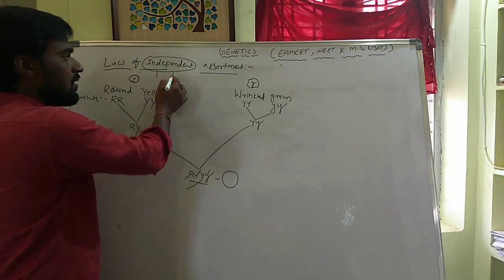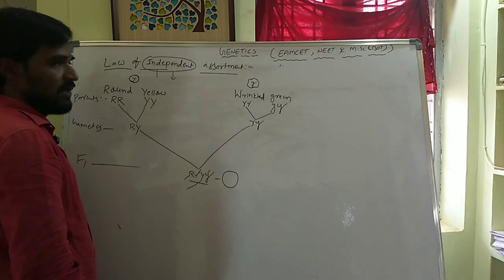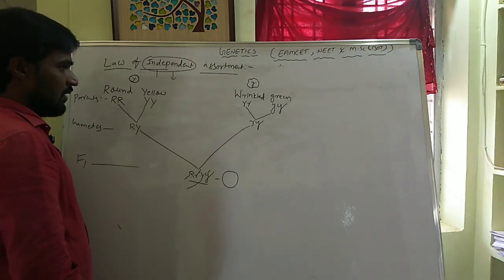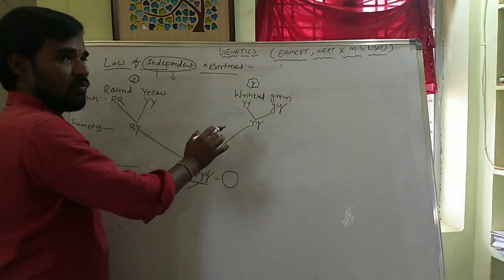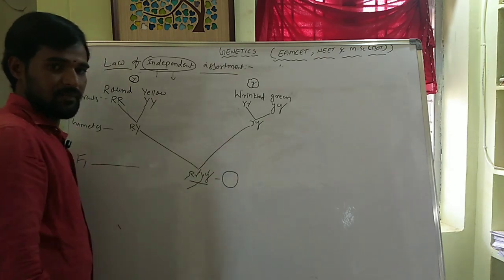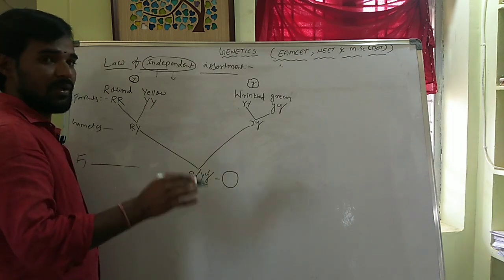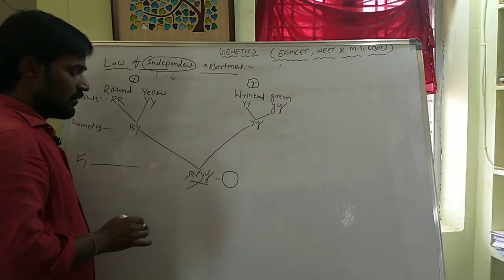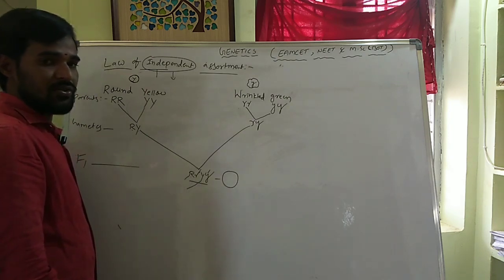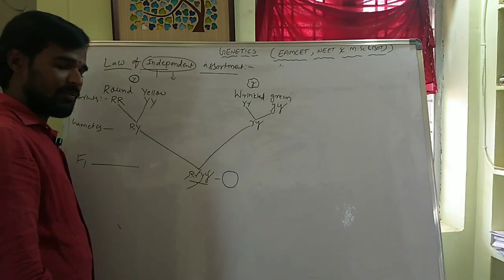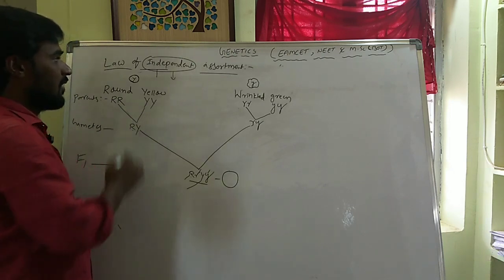When more than one pair of characters is present in the trait, only one set of characters shows the dominant property and the other set shows the recessive property. That is the law of dominance.